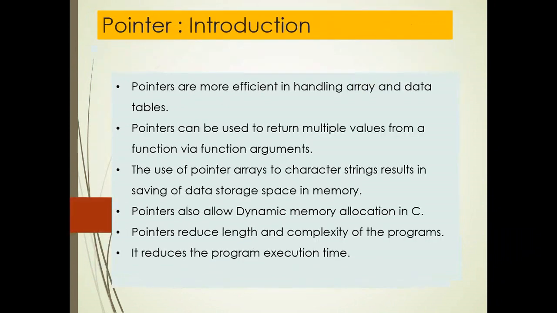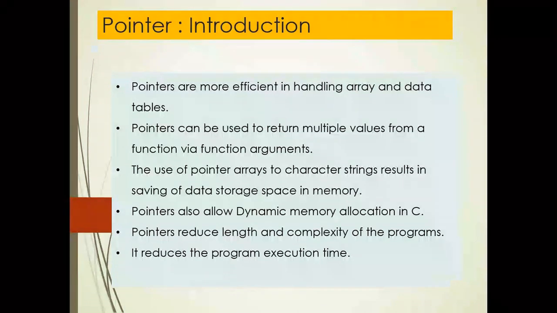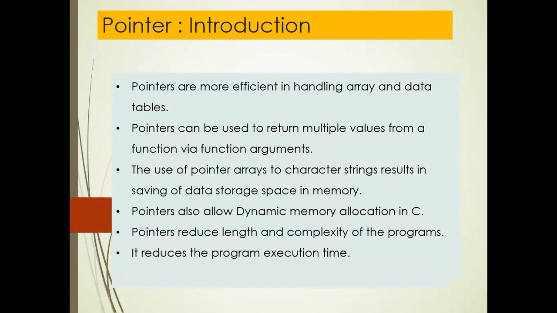So a pointer is a derived data type in C. It is built from one of the fundamental data types available in C. Pointers contain memory addresses as their values. These memory addresses are the locations in the computer memory where program instructions and data are stored. Pointers can be used to access and manipulate data stored in memory.